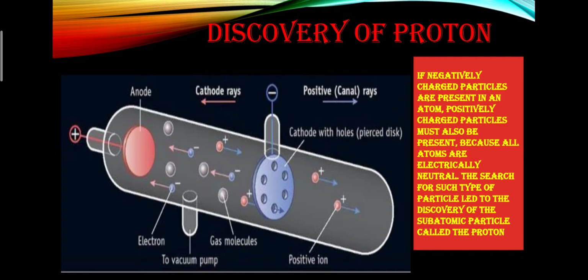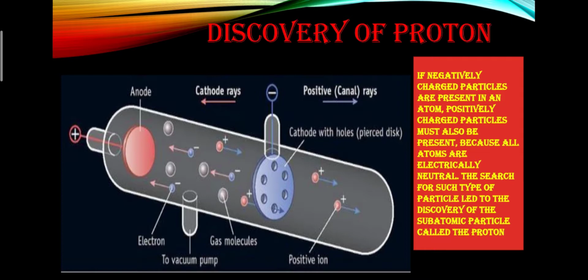For this experimental setup, high voltage electricity was applied across the terminals at very low pressure, nearly 0.001 millimeter of mercury. What he observed was that these rays were moving in a direction opposite to that of the cathode rays, and this proves that these rays consist of positively charged particles.